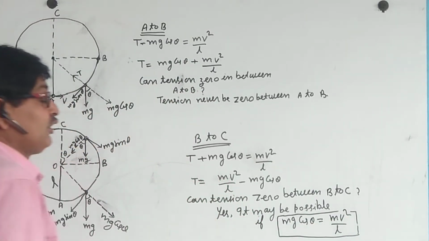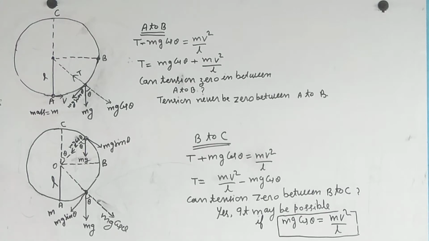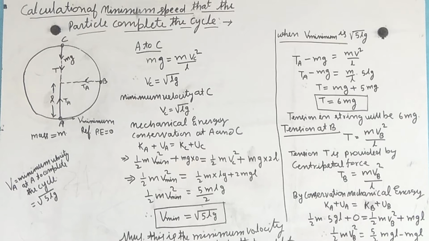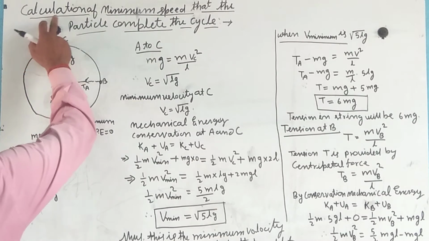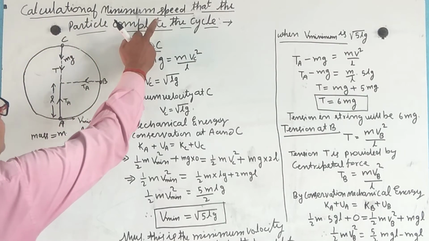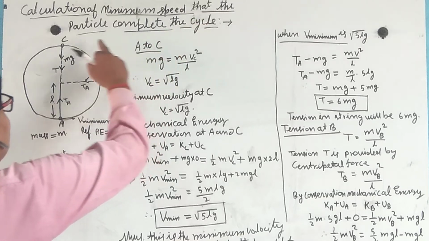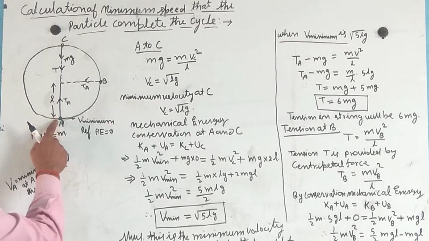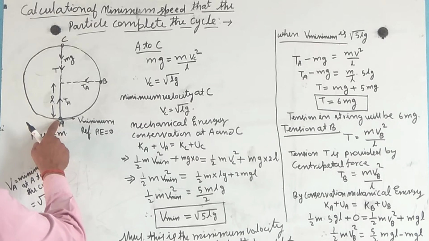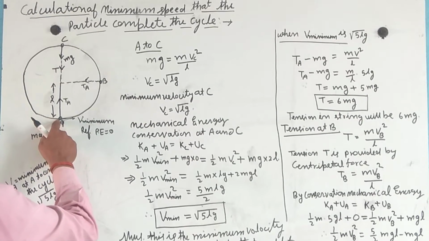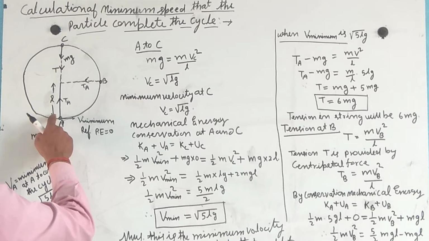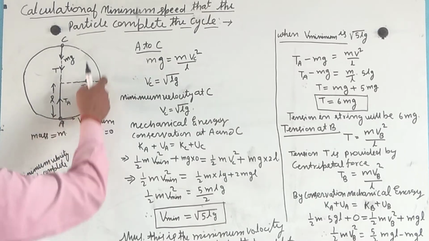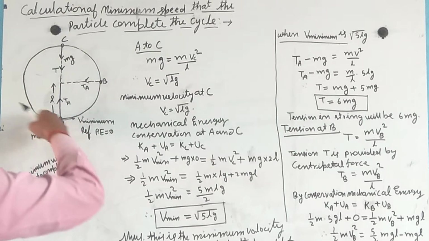Calculate by this formula. Now here is the calculation of the minimum speed for the particle to complete the cycle. This is a particle and we have to calculate its minimum speed to complete one cycle.